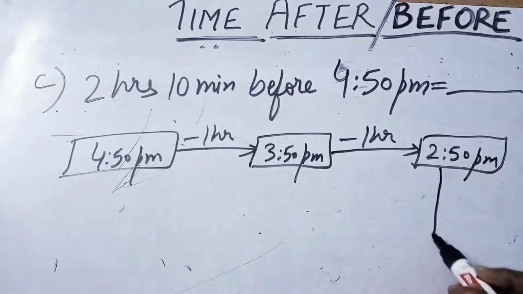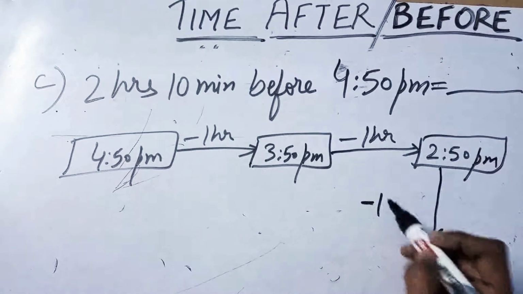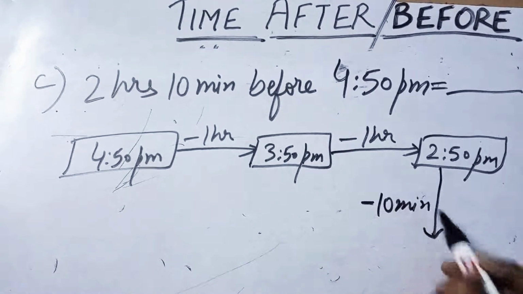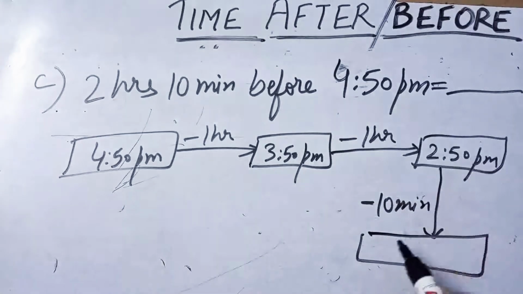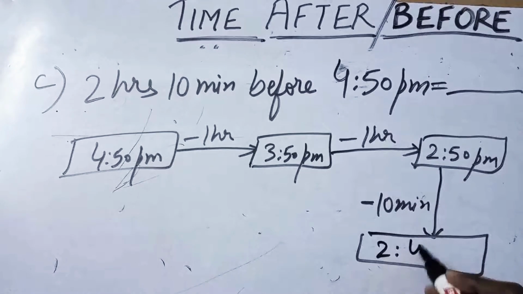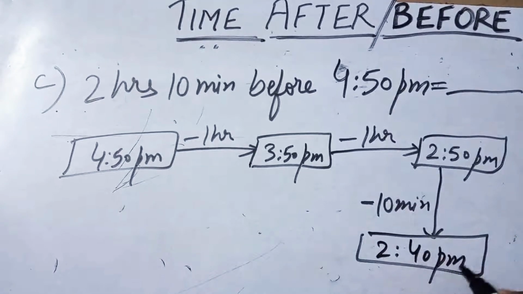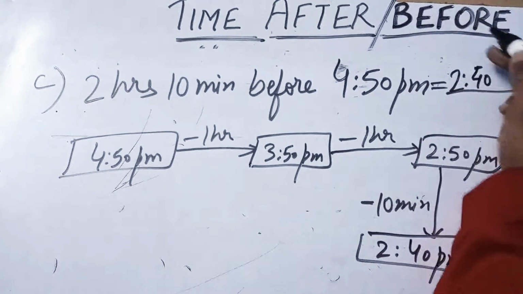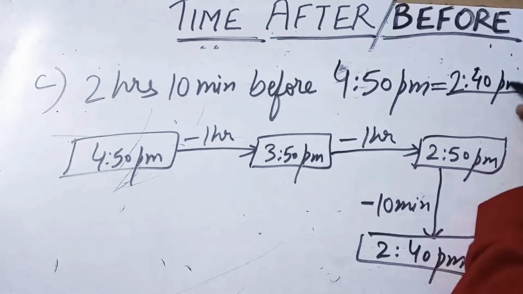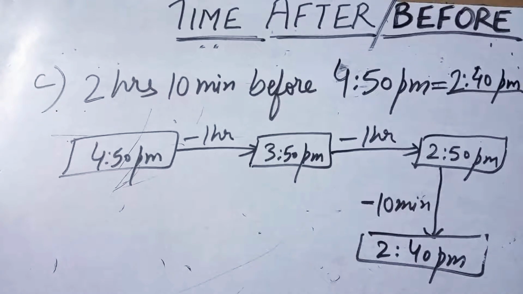Now let's take 10 minutes before. The time would be 10 minutes before 2:50. It will be 2:40 p.m. So the answer is 2:40 p.m. Hope you have understood how to find the time before.